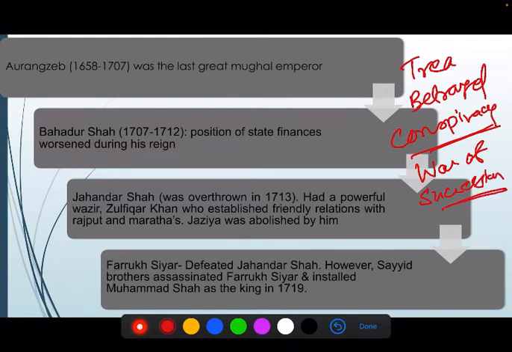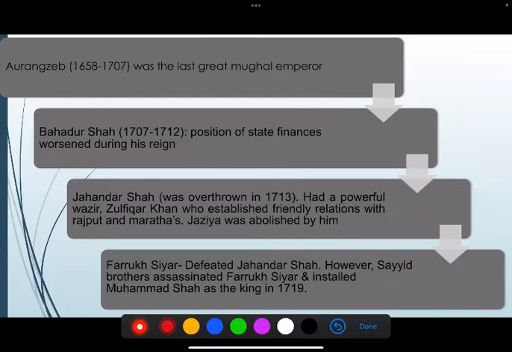The reason was that, apart from the emperors, nobles had political aspirations. They also wanted to become emperor, or they wanted to achieve autonomy.